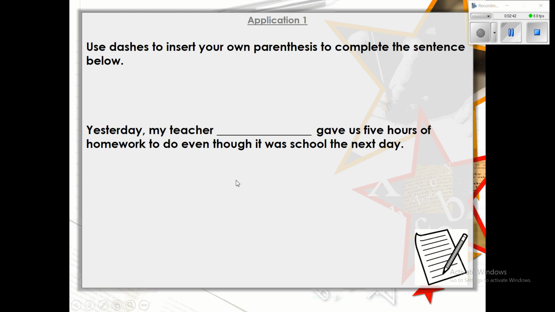And then finally, again writing in your book for me, use dashes to insert your own parentheses to complete the sentence below. So yesterday, my teacher, then adding that information in the blank, so extra information about the teacher, gave us 5 hours of homework to do, even though it was school the next day. Okay, sounds like a very horrible teacher. Not something I would do, thankfully. You're very welcome, guys. So add that extra information about the teacher. You can write whatever you want and make sure you're using dashes to insert that parenthesis. So pause the video and give that a go.